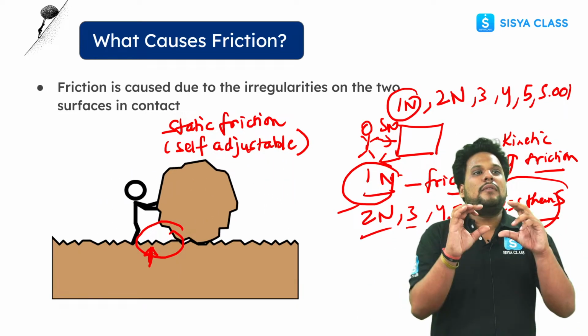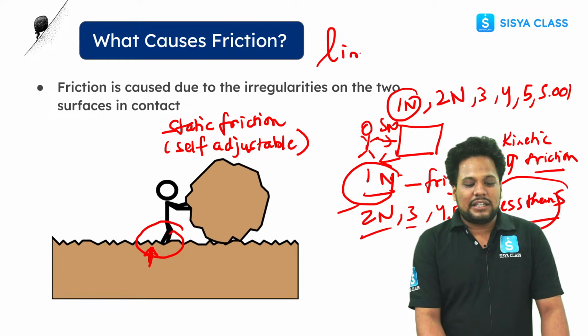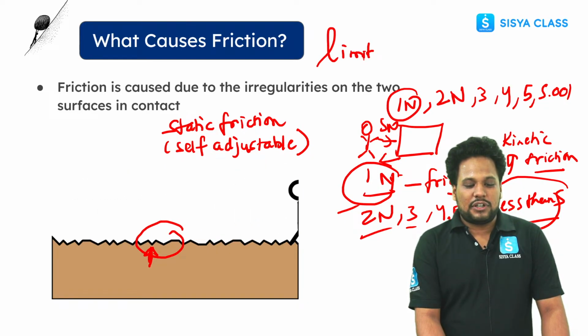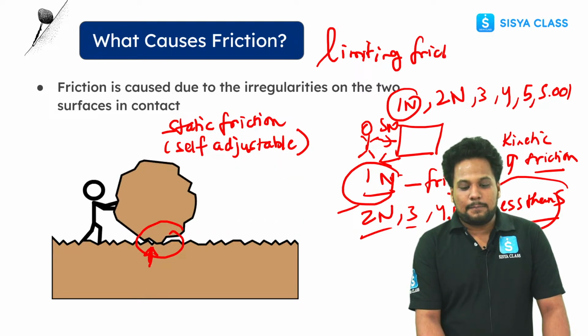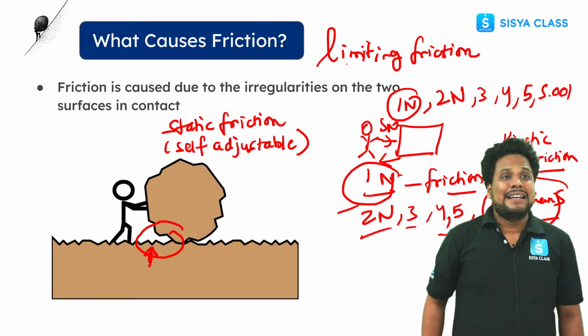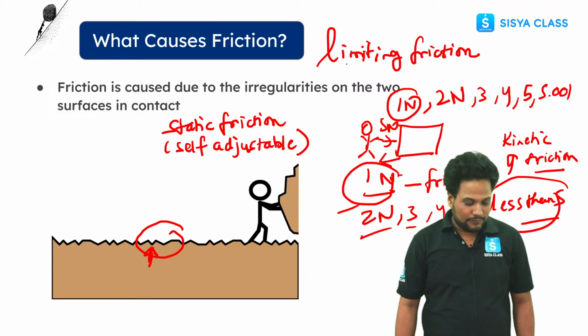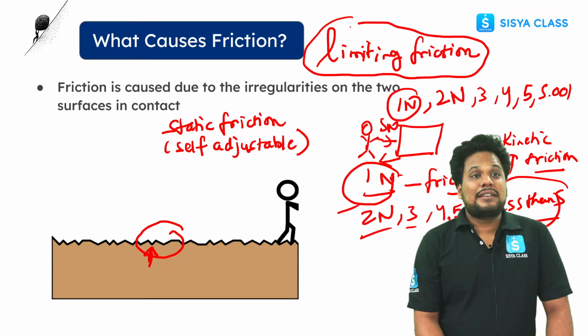And the maximum value of static friction is what we call limiting friction. Okay, limiting friction. This is clear? The maximum value of static friction is what we call limiting friction. This is the maximum value of friction.